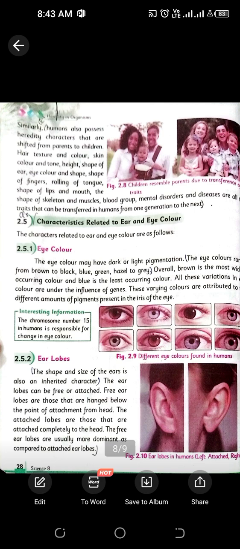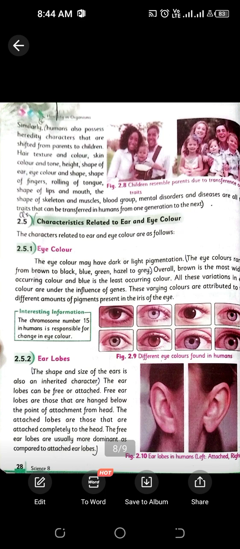Then we have discussed some of the characters that are transferred in human beings. The characters are hair texture, hair color, skin tone, height, shape of the ear, eye color, shape of the fingers, shape of the lips and mouth, rolling tongue, sometimes the bones and the muscles, and blood groups.